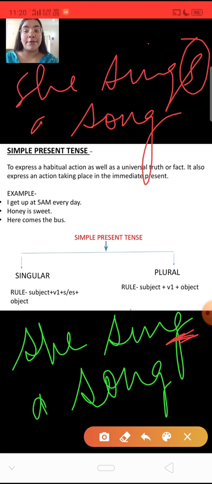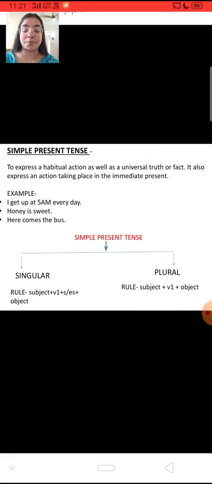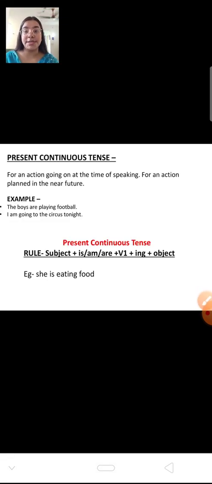Now we can identify easily whether the simple present tense is for plural or for singular. How? First, the verb is in first form. Second, if it has s with it, that means it is for a singular person. But if it does not have s, then it is for a plural person. Now I hope you have understood what is simple present tense. Let us move ahead. Present continuous tense.